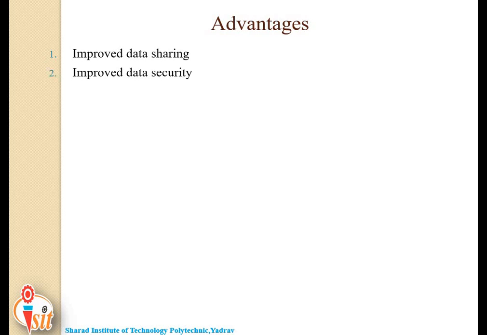Next one is improved data security. As the number of users increases, data transferring or data sharing rate also increases, thus increasing the risk to data security. We all know that as users increase, data transferring and data sharing increase, and risk will get increased.